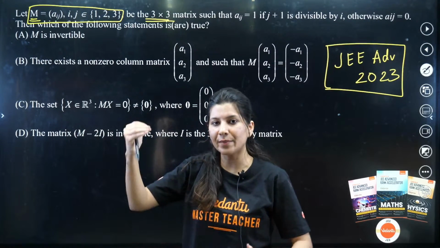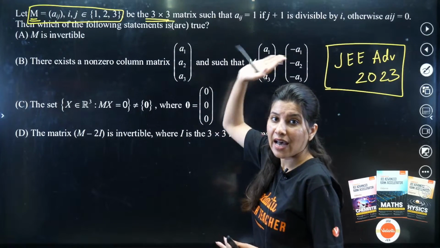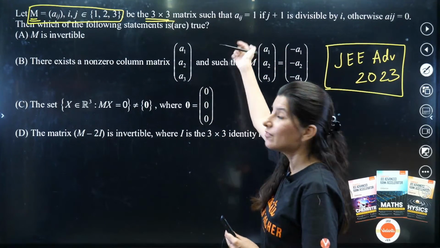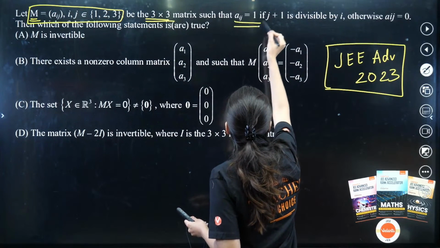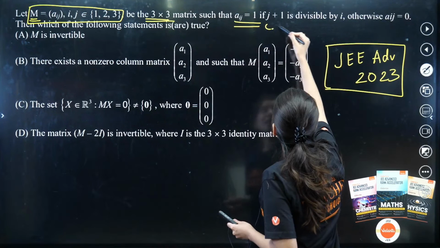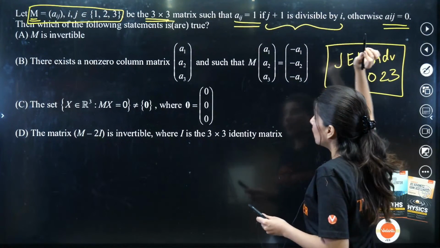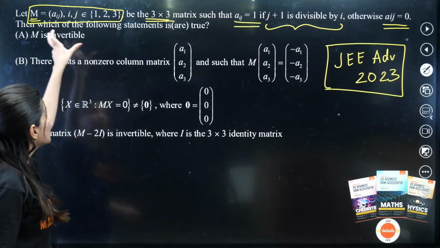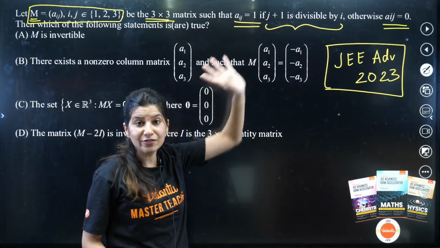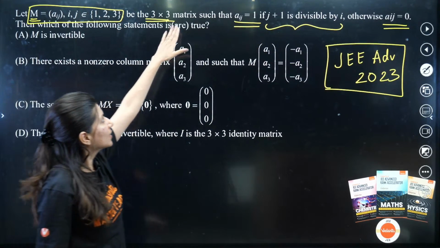Obviously, this is a class, so I'm going to read it very slowly, but still, the question reading should be very, very attentive and focused. Okay, so M is a 3 cross 3 matrix. Aij is 1 if j plus 1 is divisible by i, otherwise Aij is 0. The moment I read the first line, what I understood from the first and second half of the first line is only that M is a 3 cross 3 matrix.